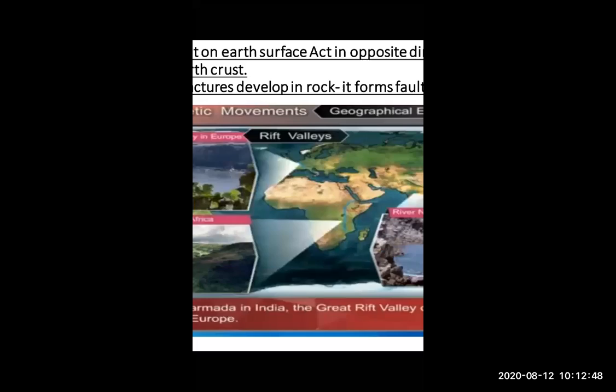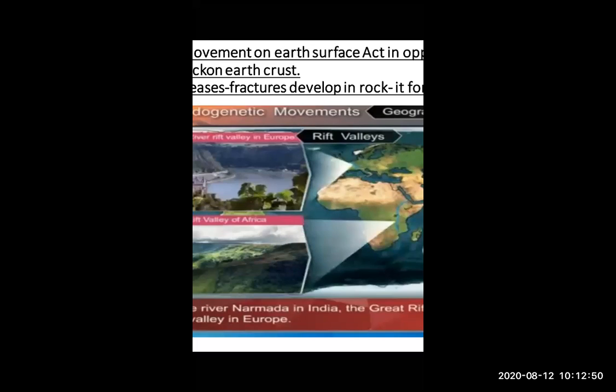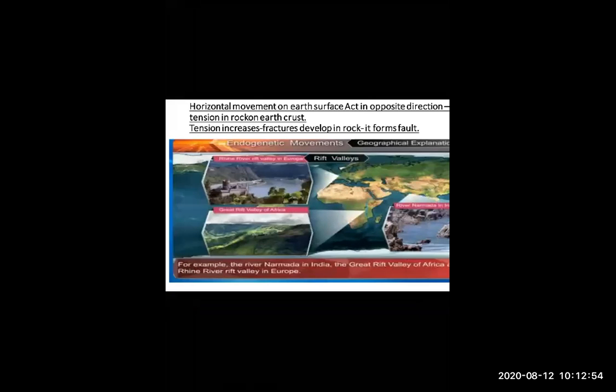So now we are talking about horizontal movements. I hope till here you didn't have any doubt. If you have any doubt, just write on the chat box. Okay, good.